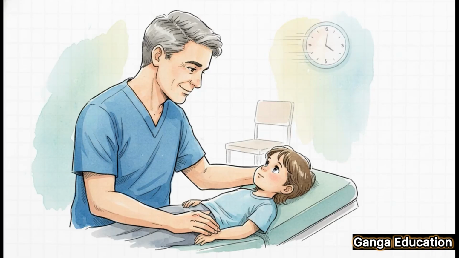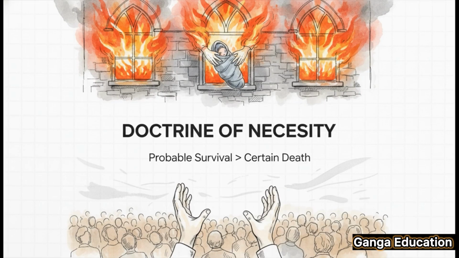The surgeon, acting in good faith for the child's benefit when the guardian is unavailable, is protected. The child's pleas in this emergency context are legally irrelevant because of their incapacity. This is a very powerful example that demonstrates the doctrine of necessity in action. The choice is between certain death in the fire and a chance of survival from the fall. The act, done in good faith for the child's benefit, is completely protected.